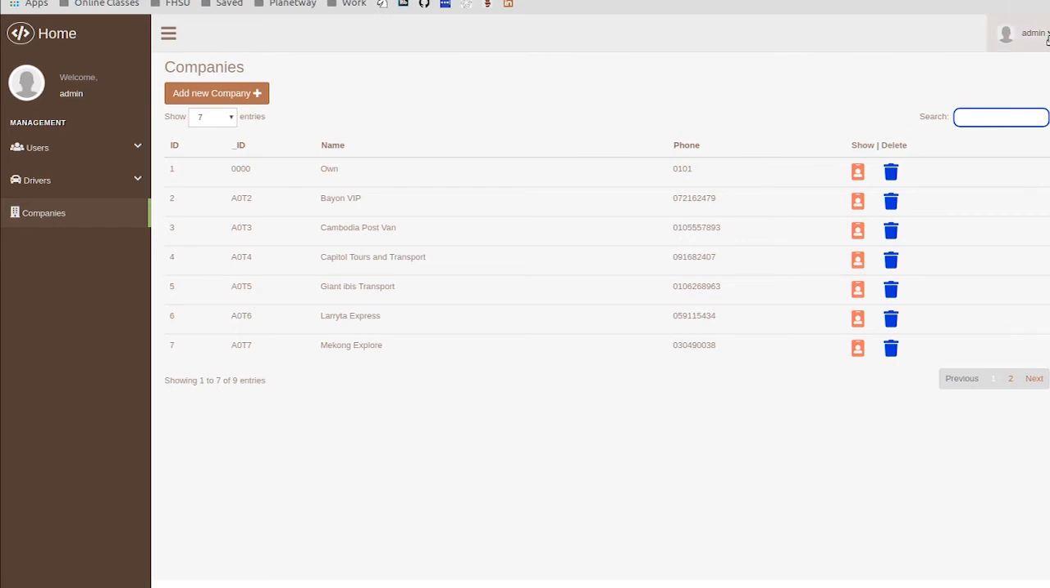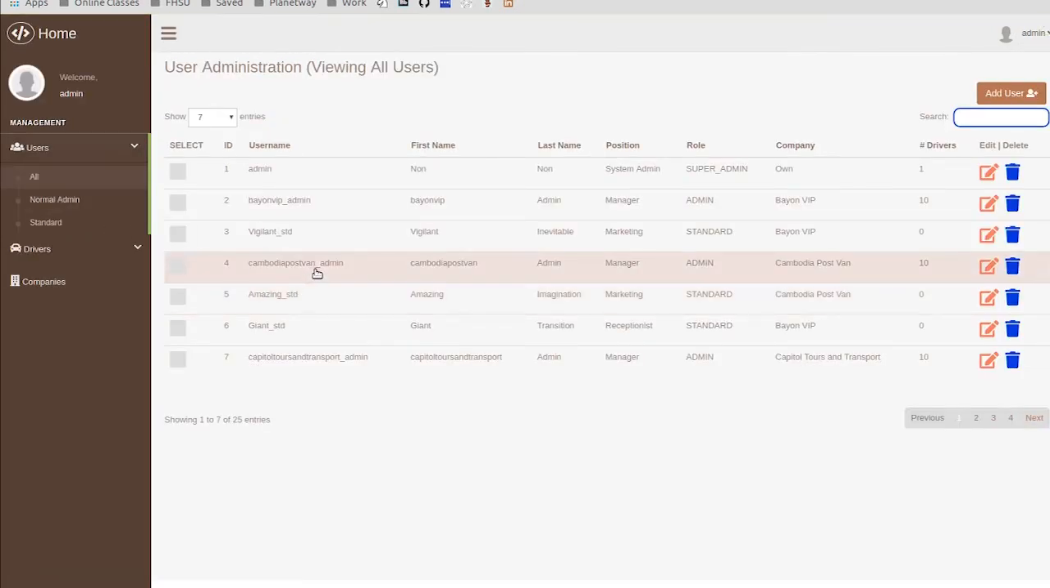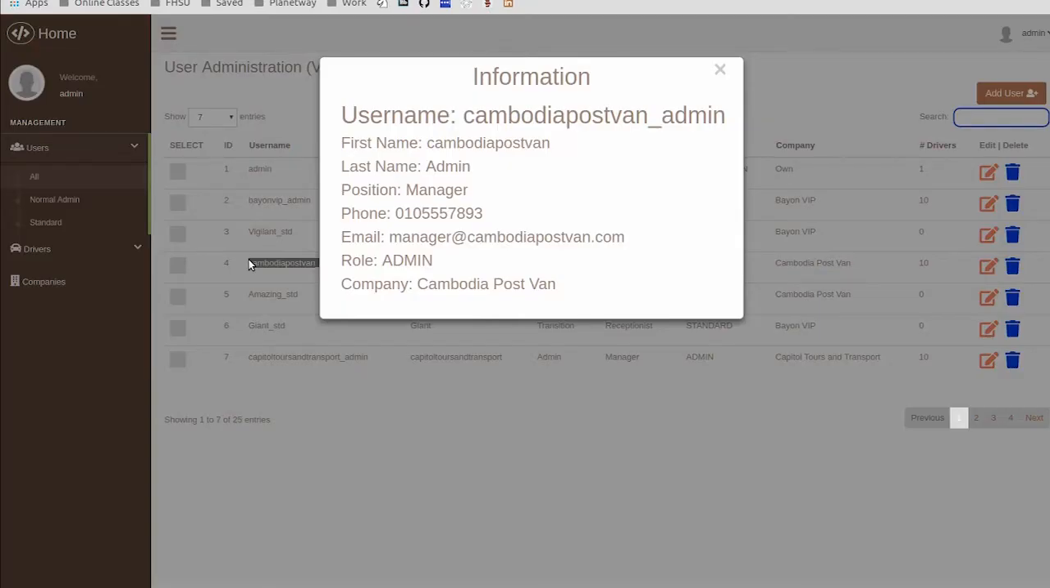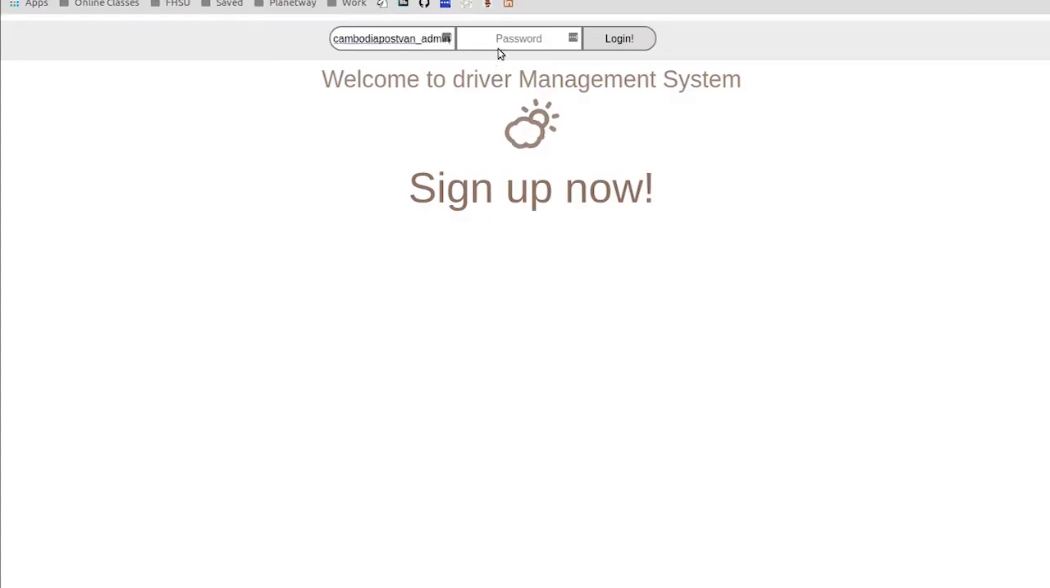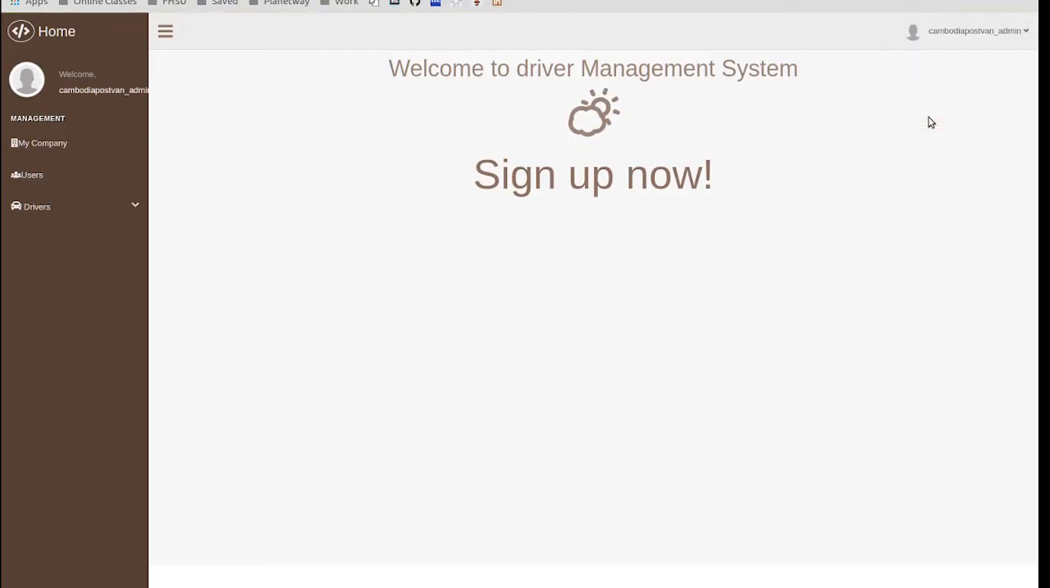Alright, so let's move on to company admin. I am going to log in as Cambodia Post Van admin. Just a moment, I'm going to log out first. I'm going to log in as this admin. Alright, so we are now in as company admin. As company admin, I can only have access specifically to the users and drivers that I have added. Same as superadmin, I can search, add, and edit users and drivers.